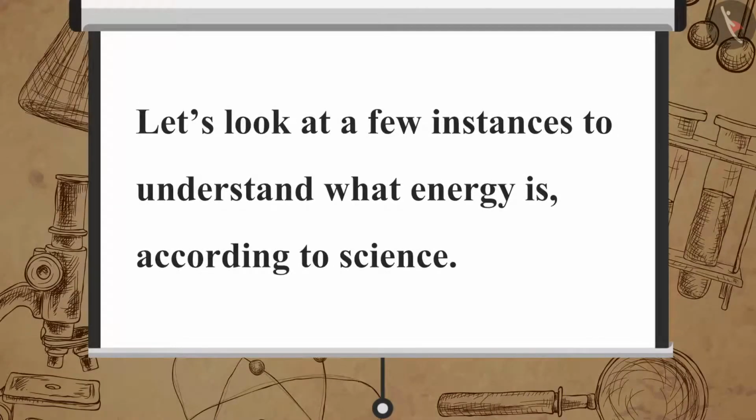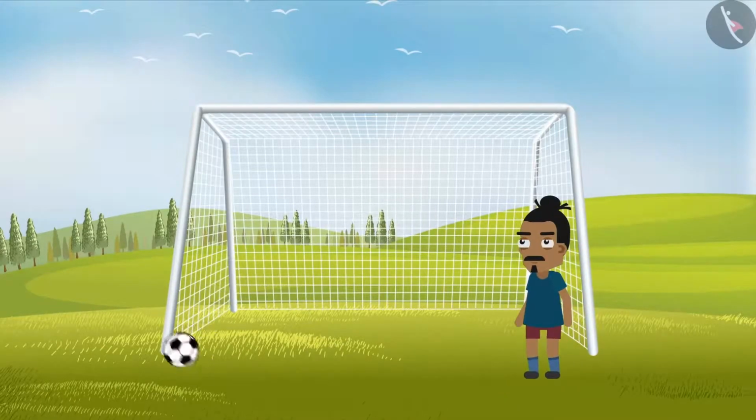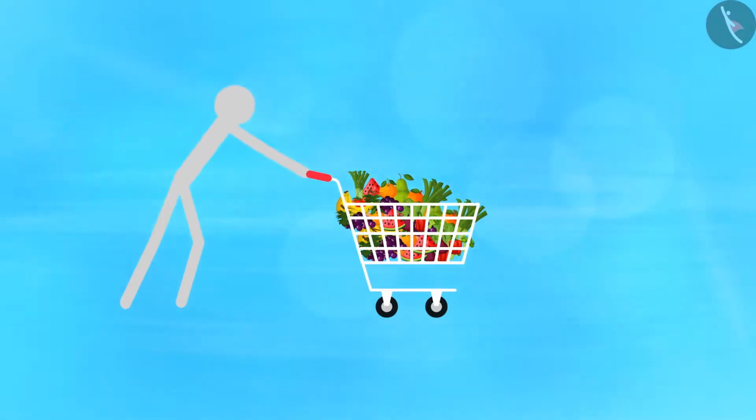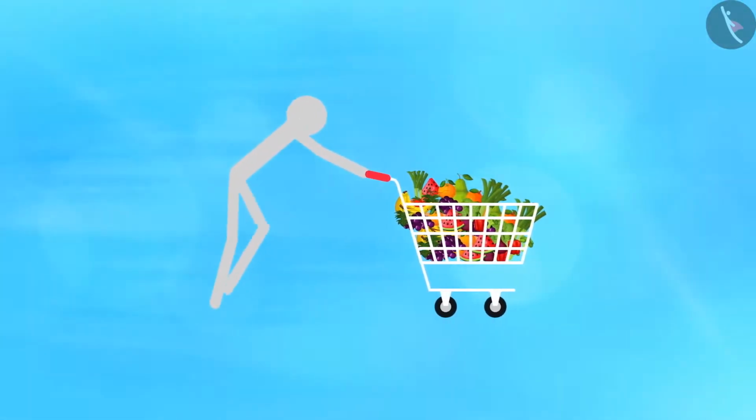Let's look at a few instances to understand what energy is, according to science. Suppose you kicked a football and it rolled on the ground. Or you pushed a trolley and it was displaced up to a certain distance.